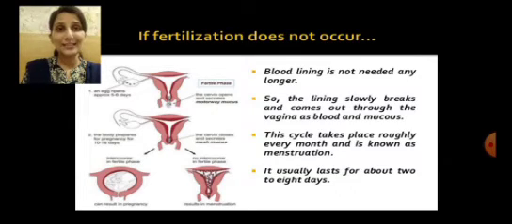So if fertilization does not occur, the lining of blood vessels, or the thickening of the blood vessels in the uterus, is no longer needed, and it breaks down and releases the blood and mucus which comes out through the vagina. And these cyclic events are repeated every month, and this is called menstruation, which lasts for about 2 to 8 days.